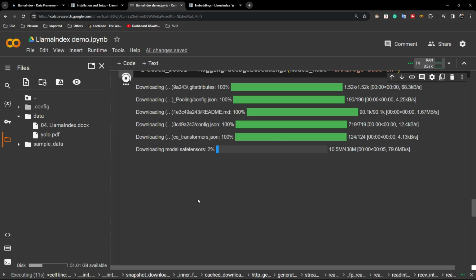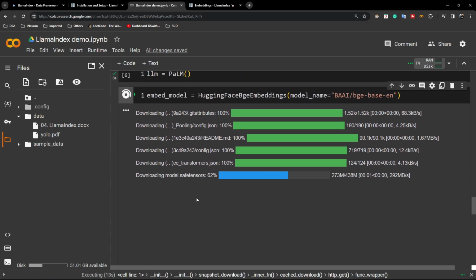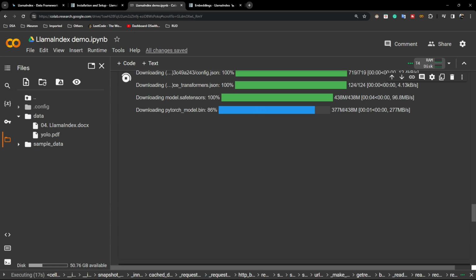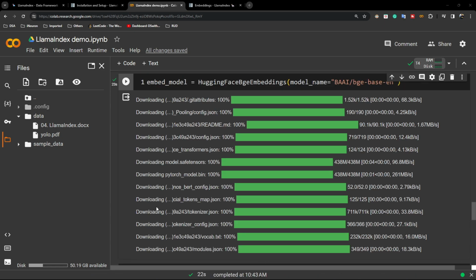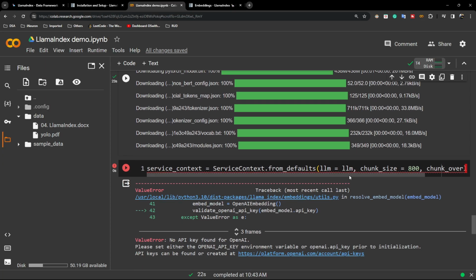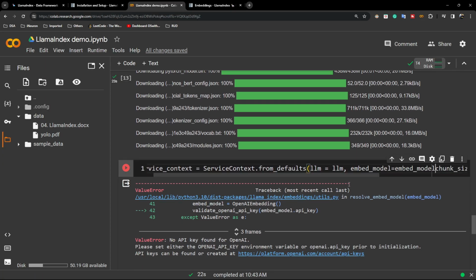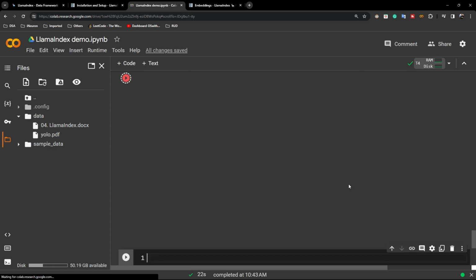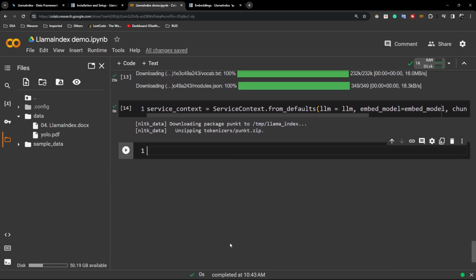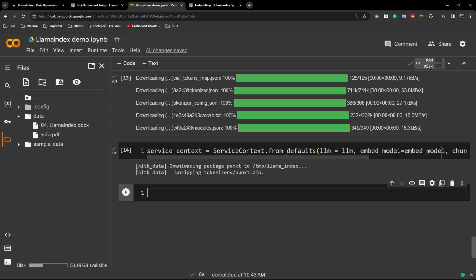Now guys, see, first of all, it will download that embedding model from Hugging Face. Then it will load that. So done. Now I need to give one parameter here called embed_model equal to embed_model. Now let me execute it. So my service context is prepared right now.